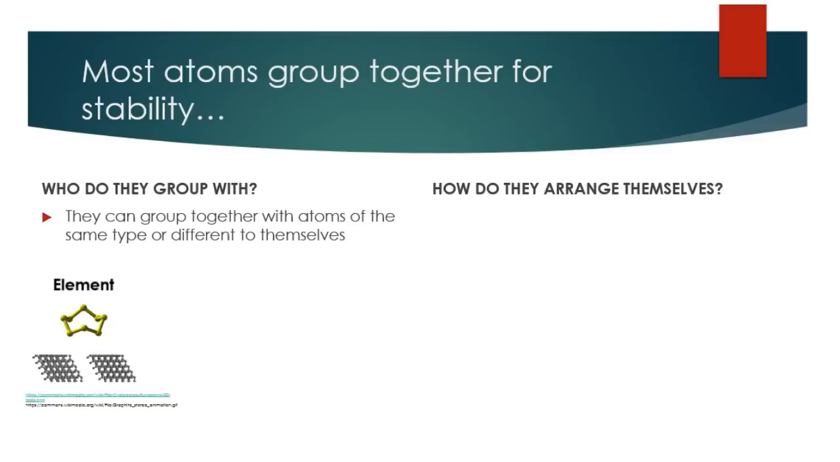This is where all the same type of atom groups together. So think of gold grouping together into gold metal, or silver, or just pure oxygen. All of those are elements because there's only one type of atom in there.